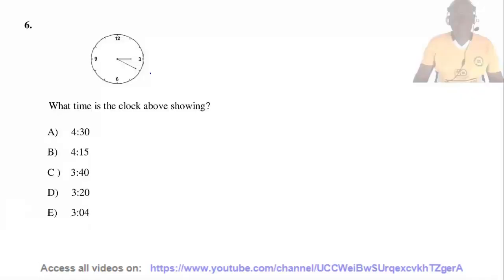Question 6. What time is the clock above showing? The time is 5, 10, 15, and then 20. 3:20. The answer is D.